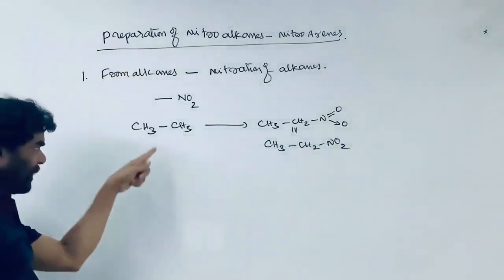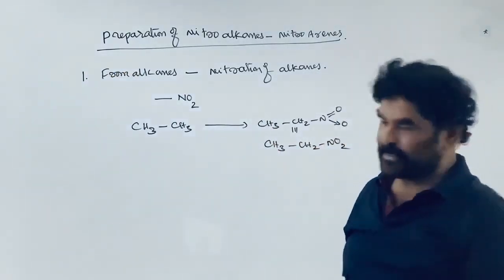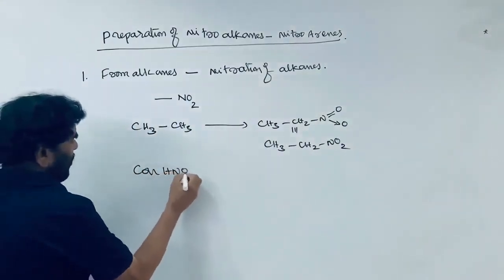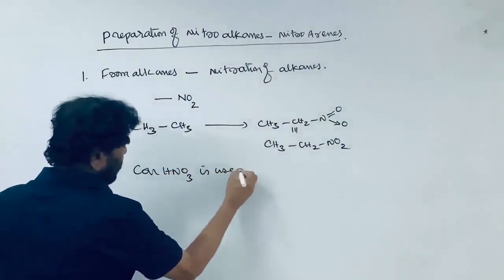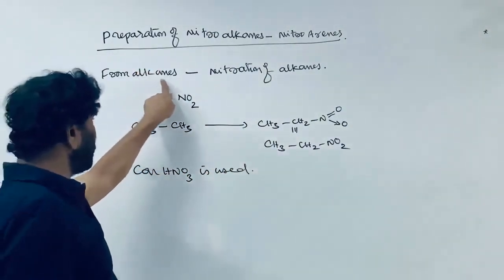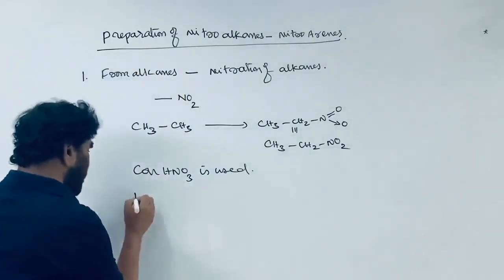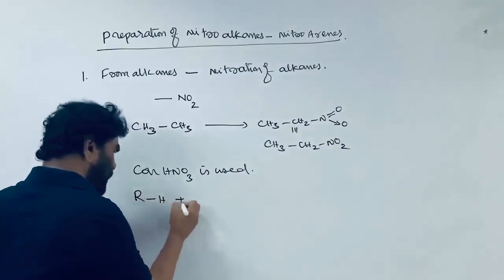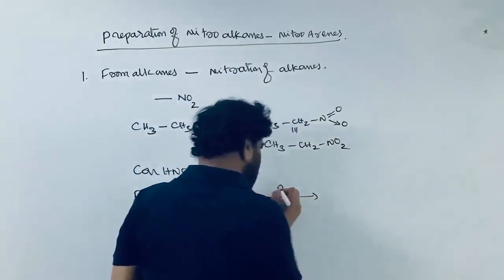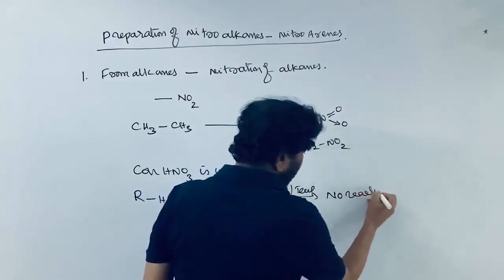What is the reagent required here? The nitrating agent for alkanes is concentrated nitric acid. At room temperature, there is no chemical reaction between the alkane and nitric acid. That is, RH alkane with concentrated HNO3 at room temperature, no reaction at all.